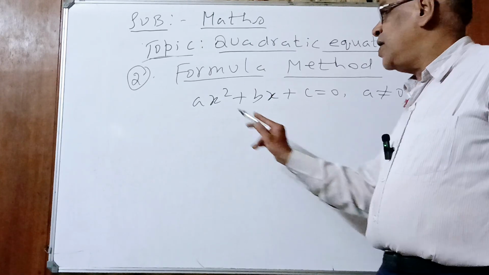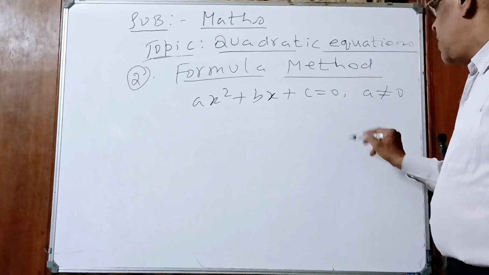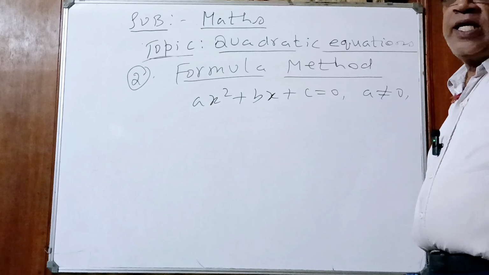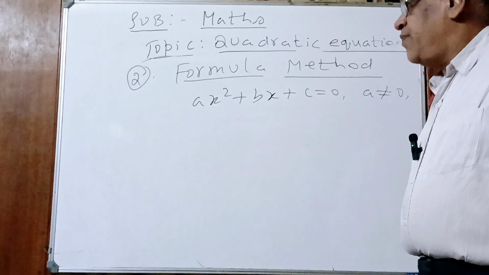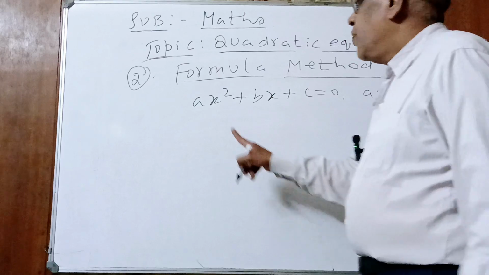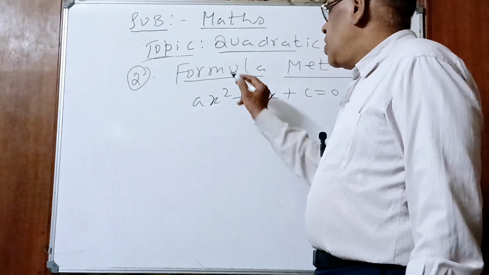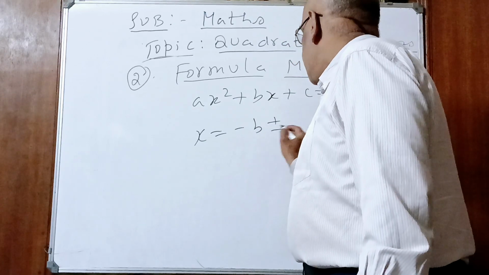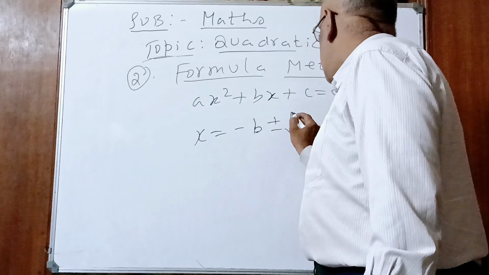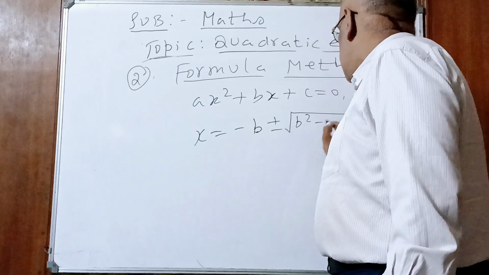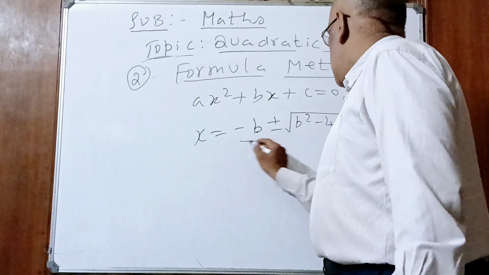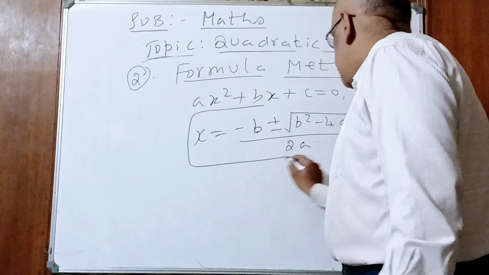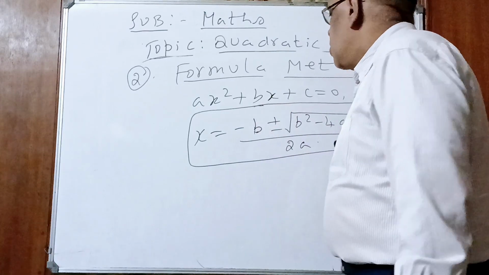What is the standard form of a quadratic equation, children? ax squared plus bx plus c is equal to 0, where a is not equal to 0. Yes or no? Yes. Now it has two zeros. So the formula method: what is the formula to find the two zeros? x is equal to minus b plus or minus under root b square minus 4ac, whole divided by 2a. This is the formula to find the two zeros of the quadratic equation.